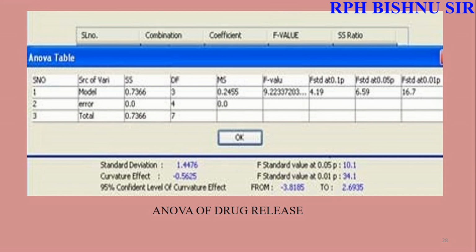See, if you keep the numerical values in the software and go ahead after you have optimized the formula, then it shows the ANOVA of the drug release. In the ANOVA of the drug release, we can easily identify how the dosage form shows good formulations. The standard deviation we can see here, and the curvature effect at the 95% confidence level limit we can also see here. If the value comes higher, the formulation will not work; by the end of the drug release we can see the formulation is working nicely.